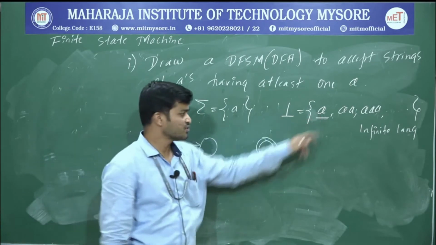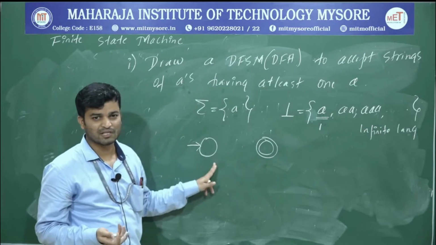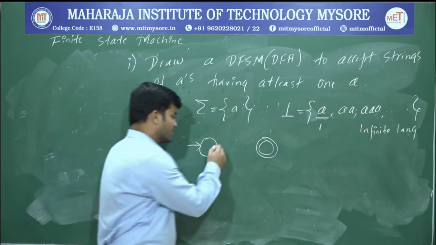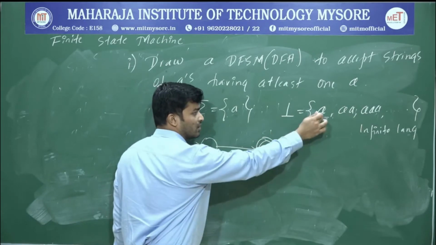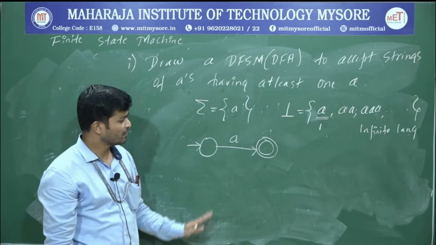Because the size is what? 1, I am writing what? 2. If size is 0, just one state, that's it. Next, connect this one using what? Arrow. And whatever the string we have here, you write that one as it is. Okay.